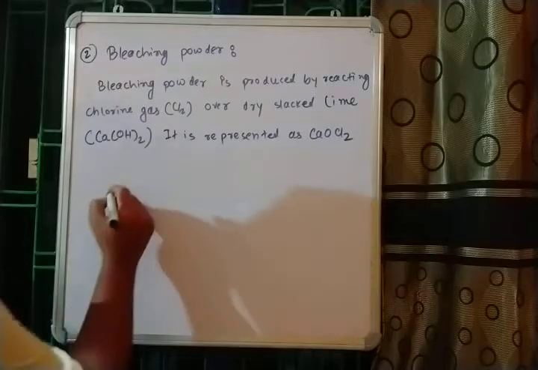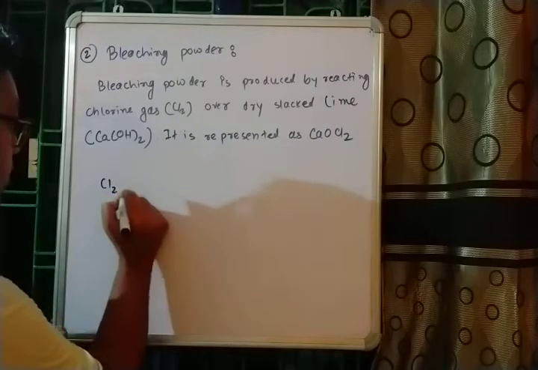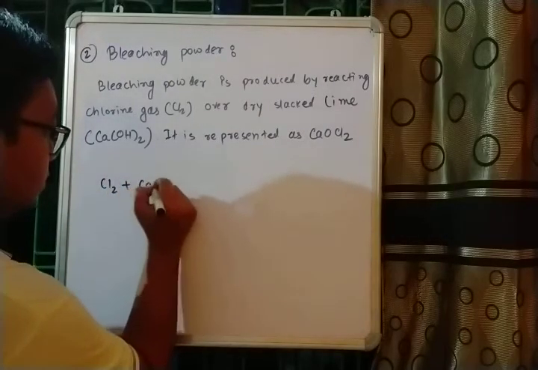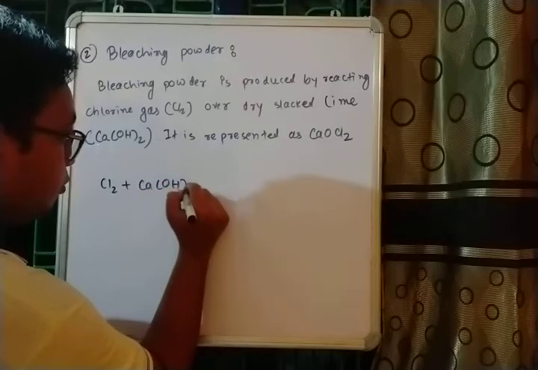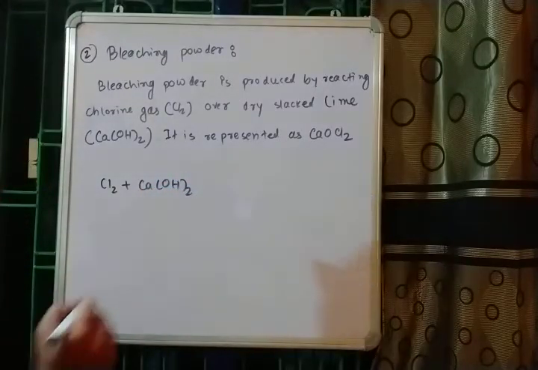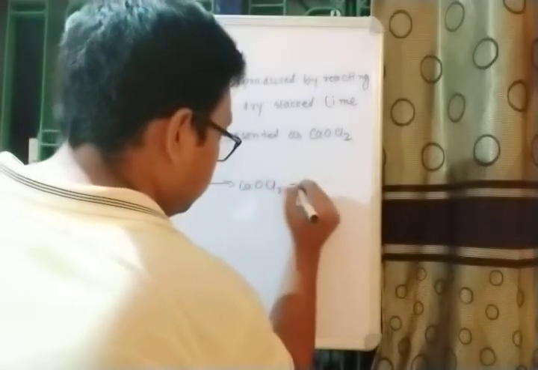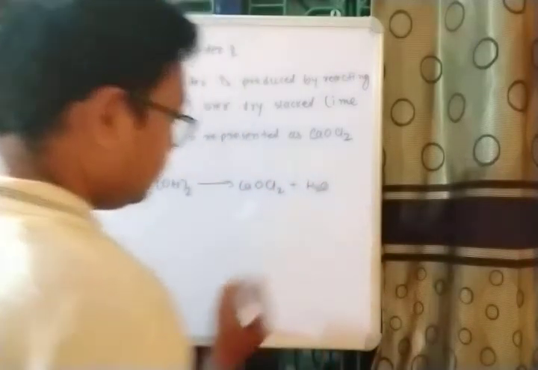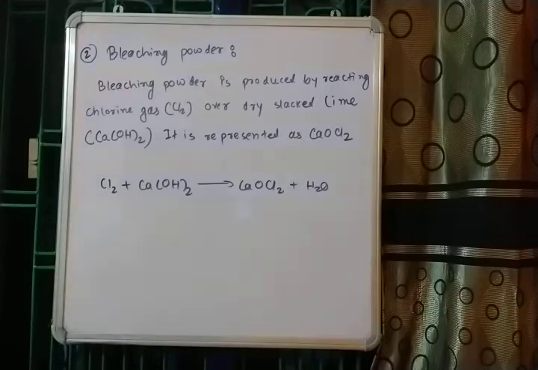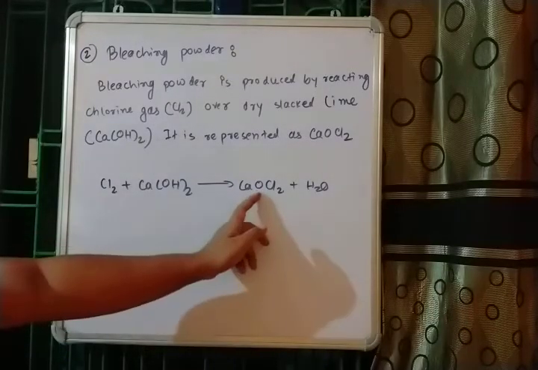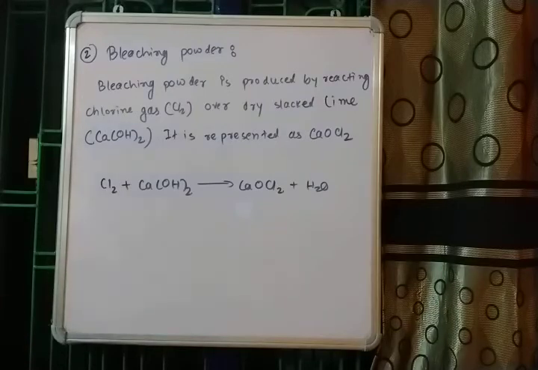So chlorine gas will react on Ca(OH)2, and this will give us CaOCl2 plus H2O. And this is bleaching powder, CaOCl2.